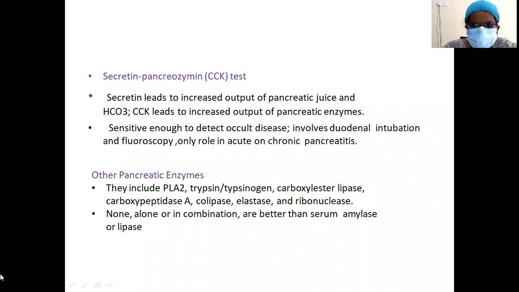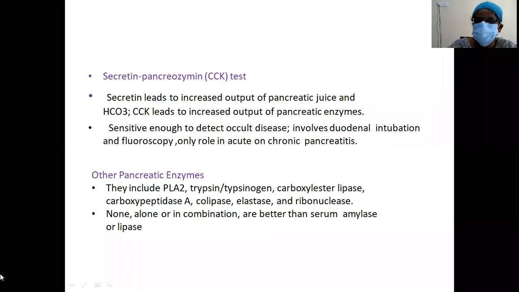CCK test. Secretin leads to increased output of pancreatic juice and bicarbonate. CCK leads to increased output of pancreatic enzymes. It is sensitive enough to detect occult disease. It involves a duodenal intubation under fluoroscopy. It doesn't have a role in the first episode of acute pancreatitis. If the patient is a chronic pancreatitis patient having repeated attacks of acute pancreatitis, then this test plays a role.